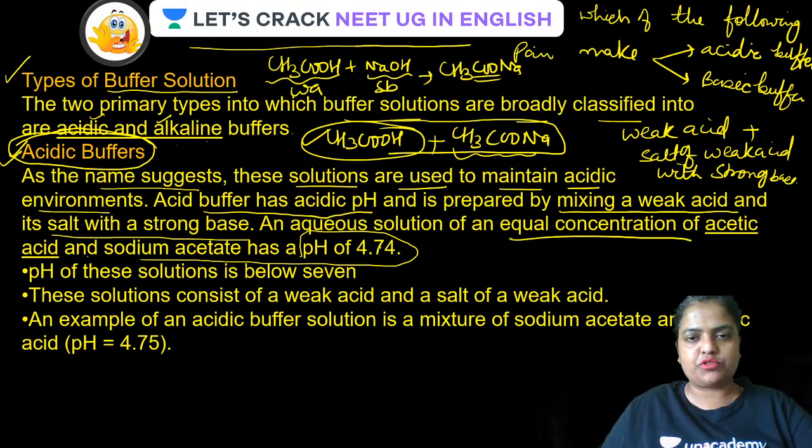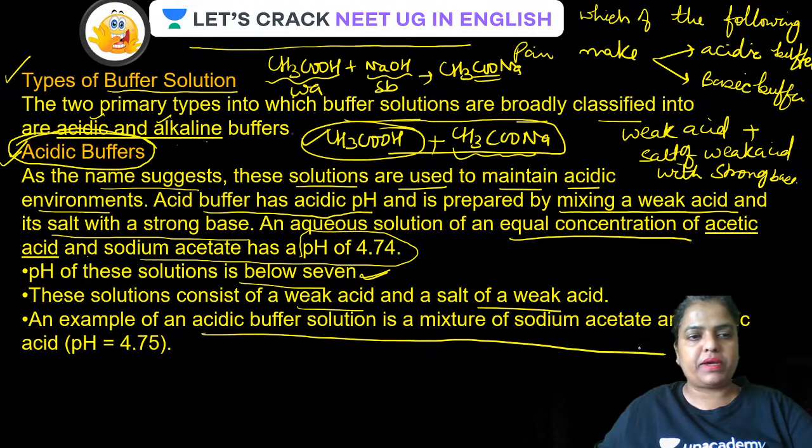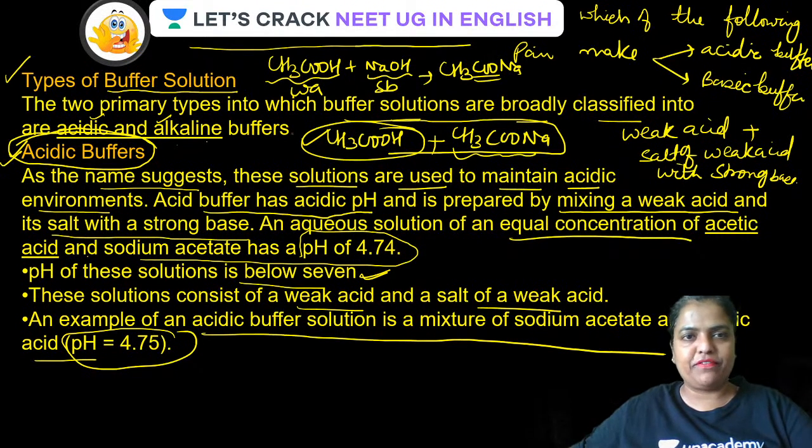I told you the pH has to be less than 7. Now, guys, the pH of this solution is below 7. These solutions consist of a weak acid and a salt of a weak acid. Just now I explained. Acidic buffer solution is a mixture of sodium acetate and acetic acid. The pH of that is 4.75.